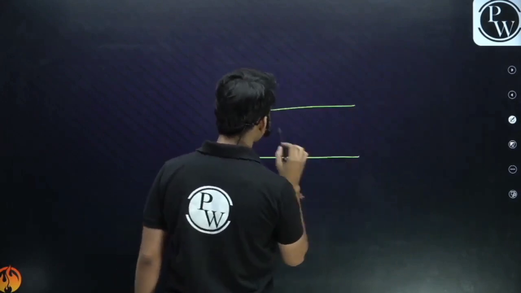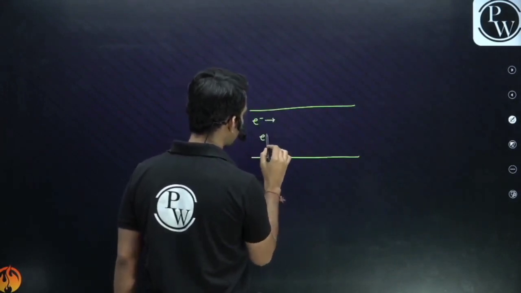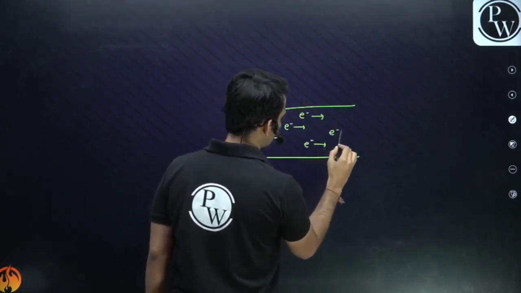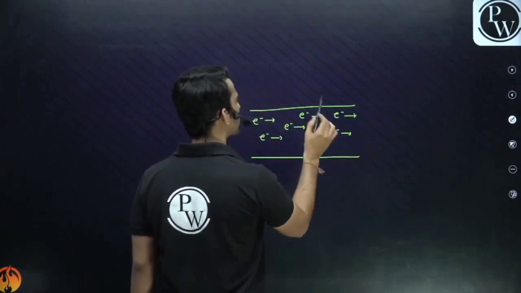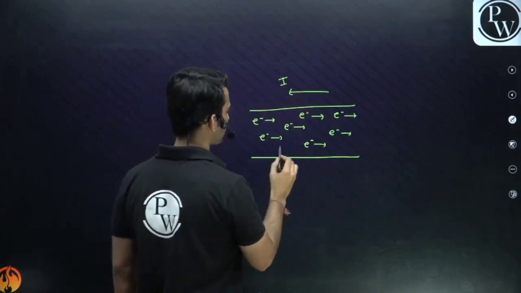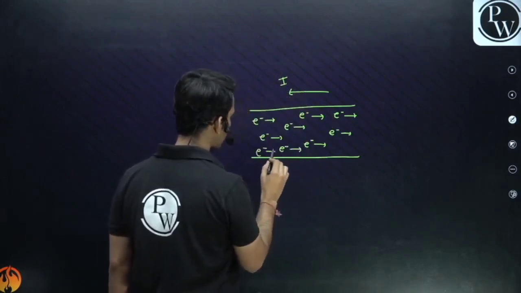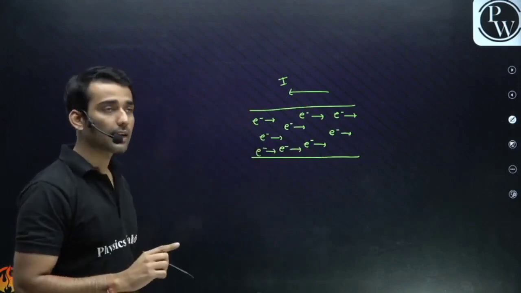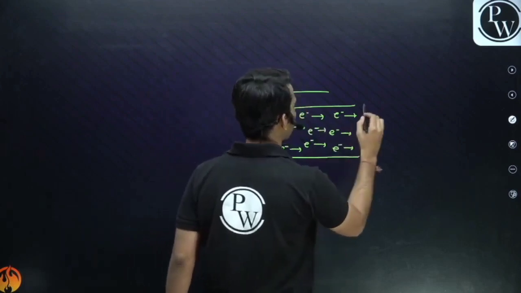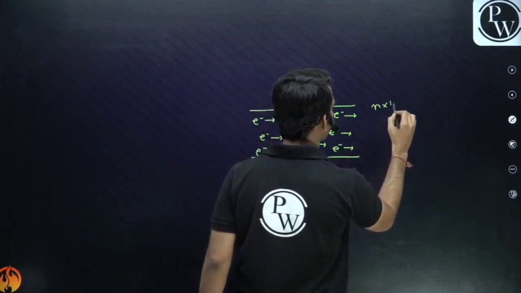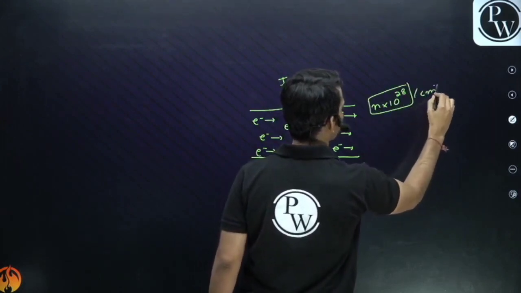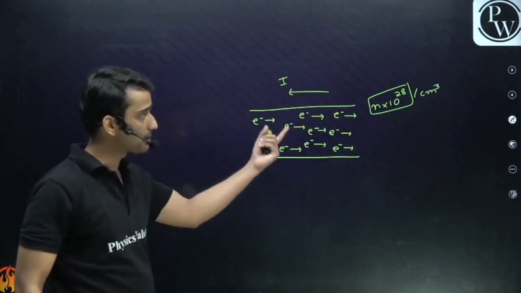So suppose there is a certain amount of current in a wire, that means there is a flow of electrons, right? So guys, electrons are flowing from left to right, the current will flow from right to left by convention. It's a convention basically. The direction of flow of current is opposite to the direction of flow of charge. So guys, a wire has many electrons, of the order of 10 raised to the power 28 per centimeter cube.